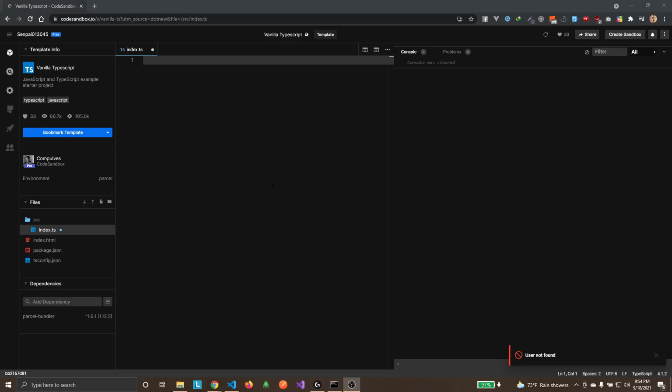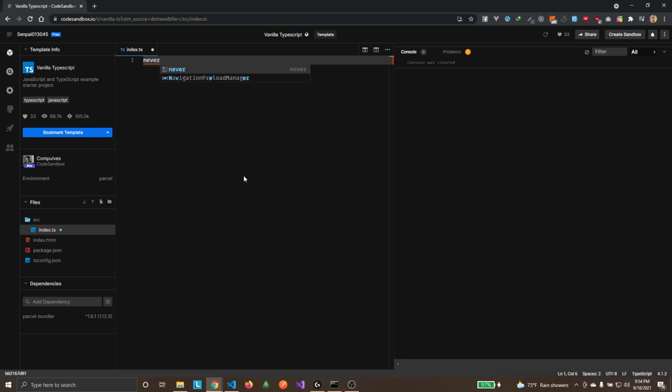Hi everyone, today we're going to learn the use of the never keyword in TypeScript. So if you've never heard about this keyword, don't worry about it, I'll try to explain it. never is a type in TypeScript that you can assign, or sometimes TypeScript automatically assumes that your function is never going to return.